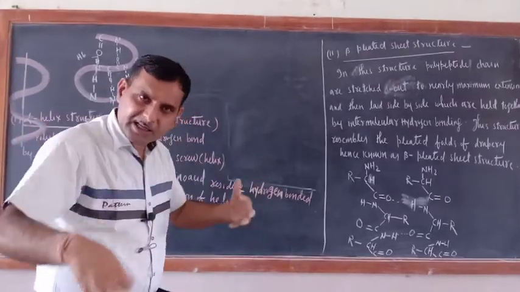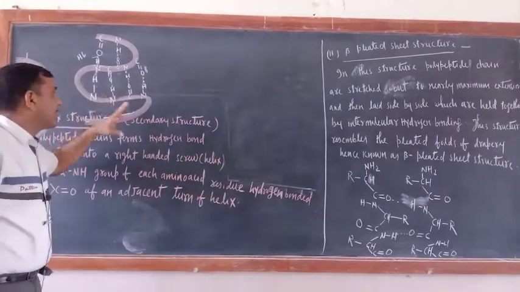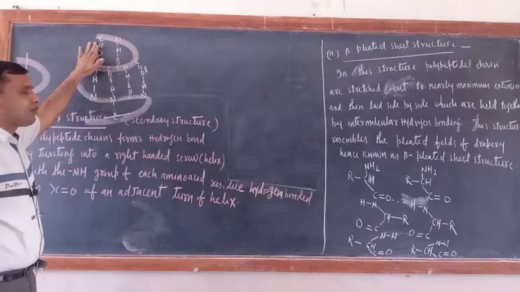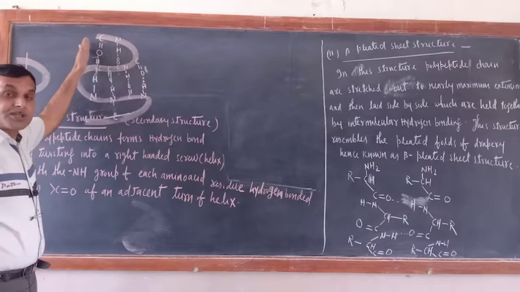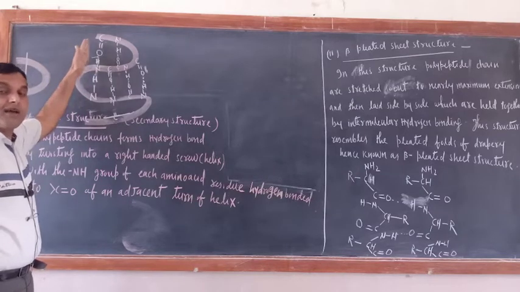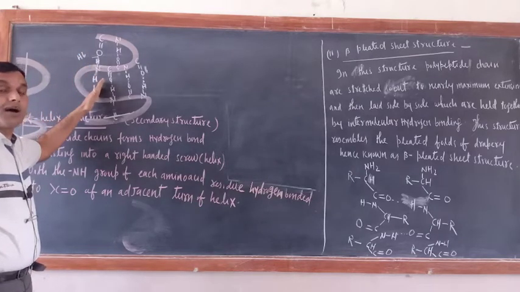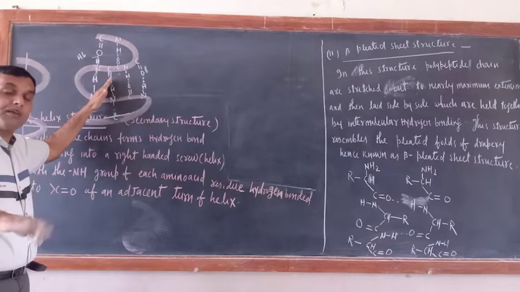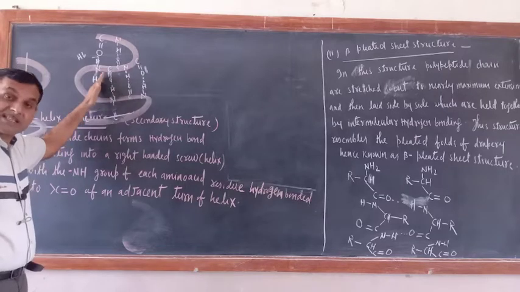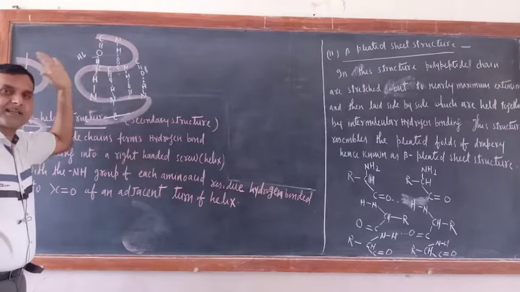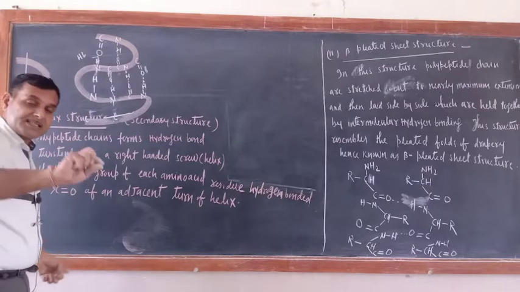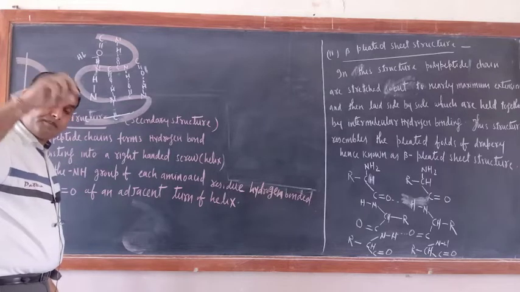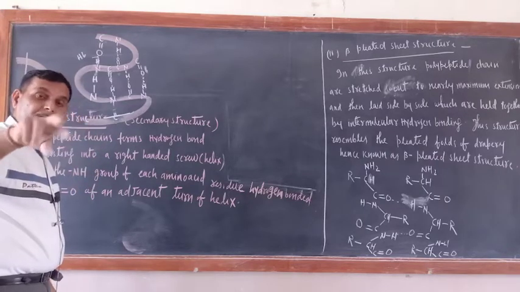So the NH2 group of one amino acid and the COOH group of another amino acid are involved in the formation of peptide linkage. In each turn, it doesn't mean that only a CO group is there and an NH group won't be there. If one is CO, the other may be NH group. So the CO residue of one amino acid will form a hydrogen bond with the NH residue of another amino acid present in the adjacent turn. Remember this: within the same turn they will not form it.